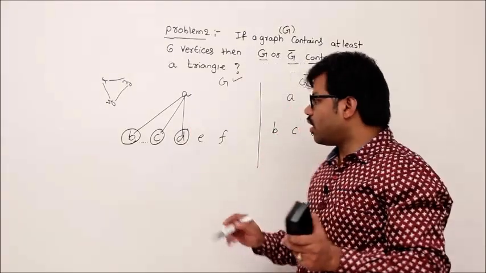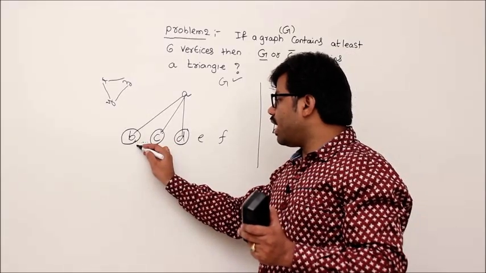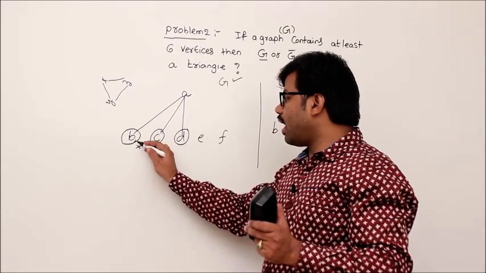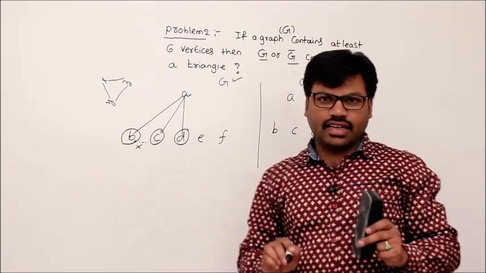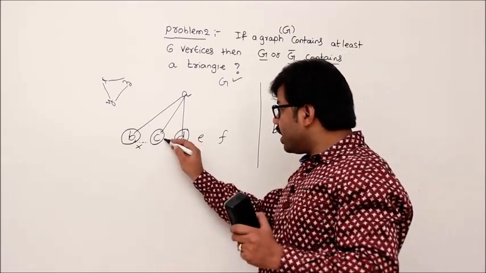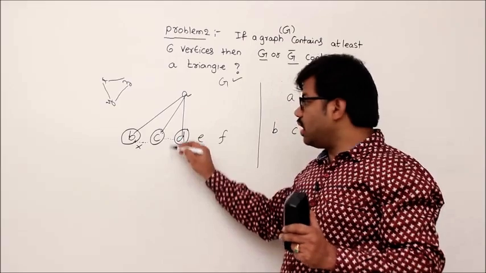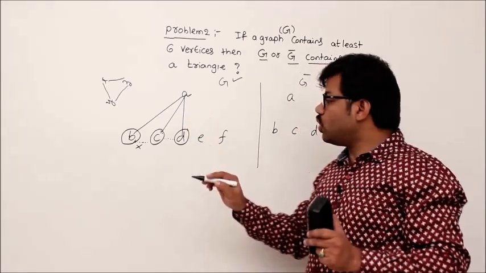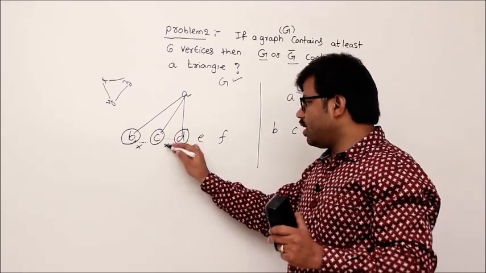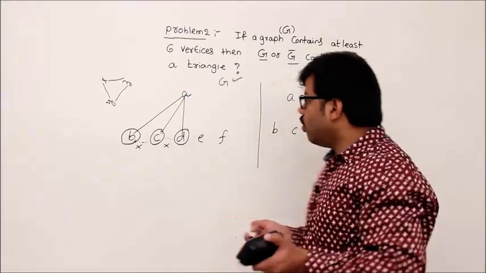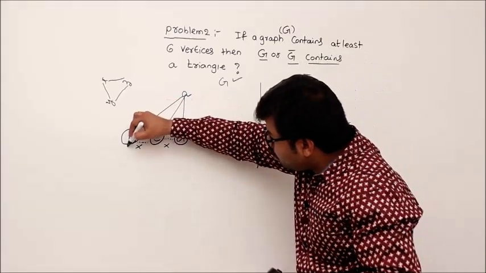But you should argue that, how can you guarantee, sir? How can you guarantee this edge, sir? I cannot guarantee. But what if there is an edge between C to D? Still it forms a triangle. Then you should ask that, sir, how can you guarantee it? I cannot guarantee. What about, if you have an edge between B to D?